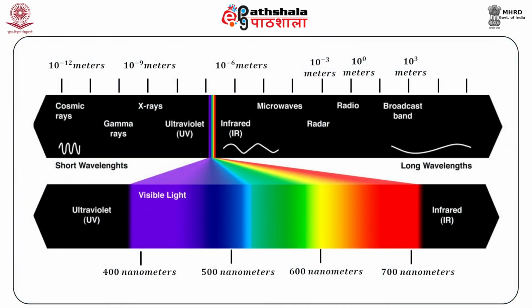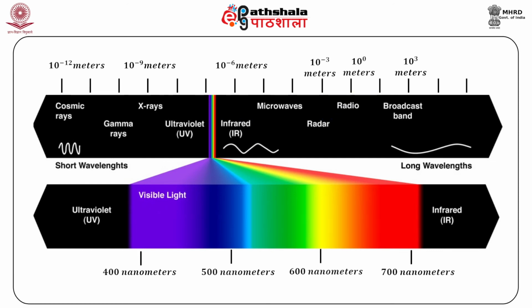Now, these we have shown in the figure. These are the different regions of the electromagnetic spectrum. It starts with the cosmic rays, which have the highest energy. Then you go to the gamma rays, and then there are the ultraviolet rays, then the visible region, then you have the infrared region, the microwave region, and you have the radio frequency region.